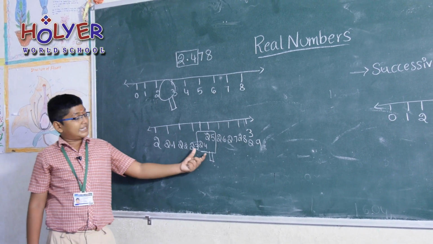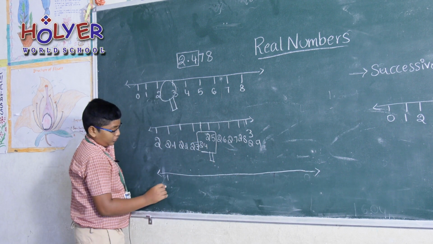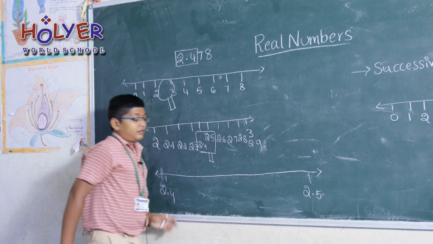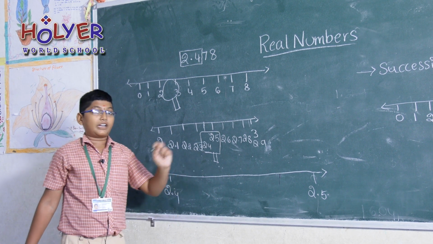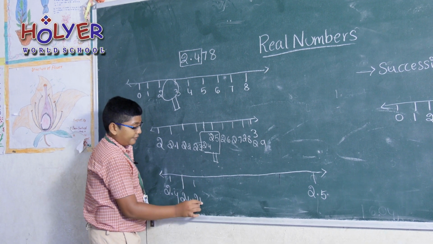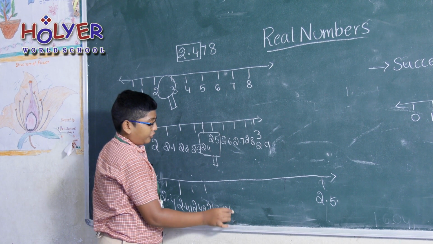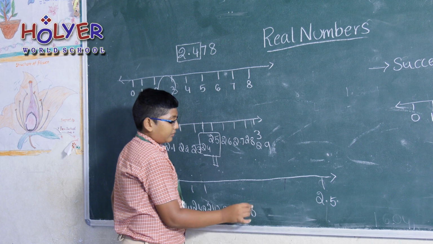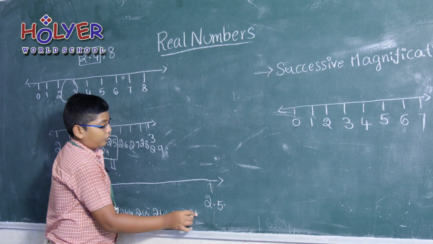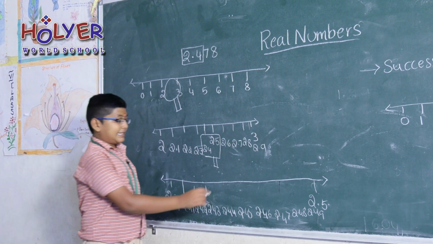If we zoom into this number line, then further you will find 2.4 at the first, 2.5 at the last, and 9 more subdivisions between 2.4 and 2.5: 2.41, 2.42, 2.43, 2.44, 2.45, 2.46, 2.47, 2.48, 2.49, then 2.5.